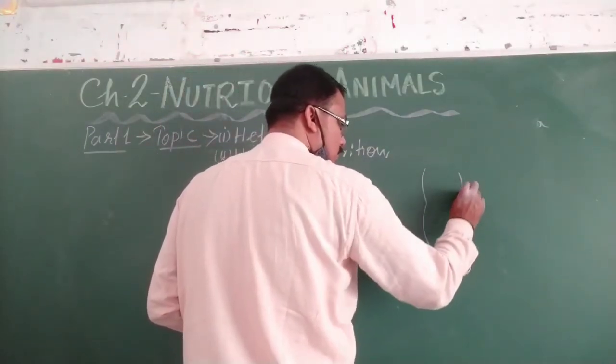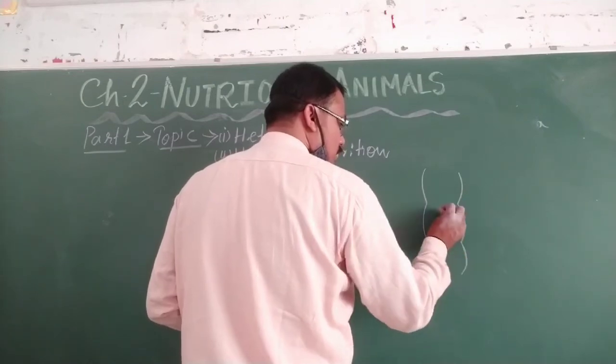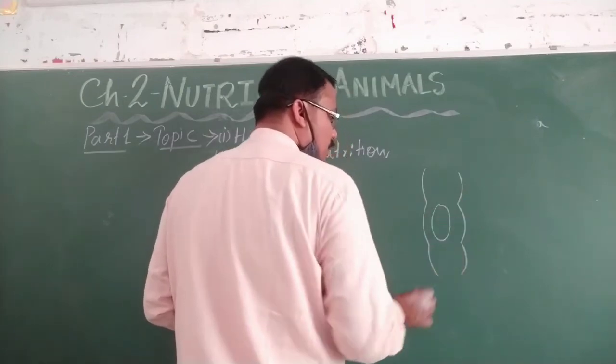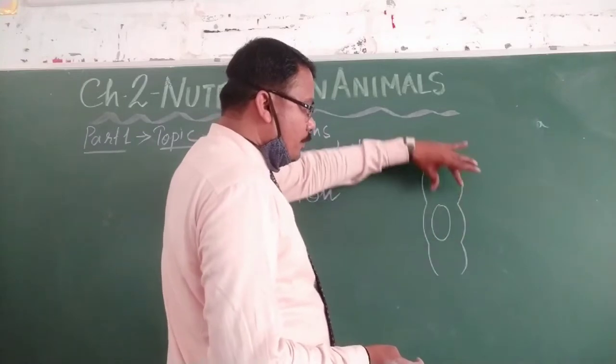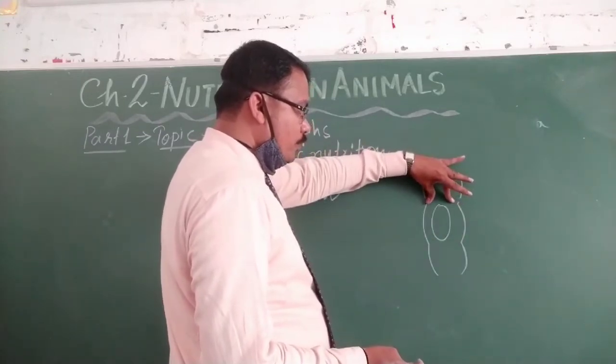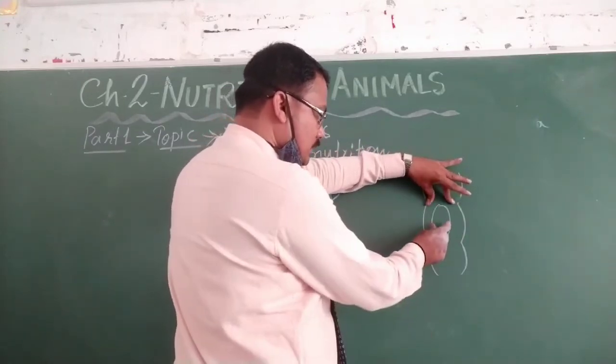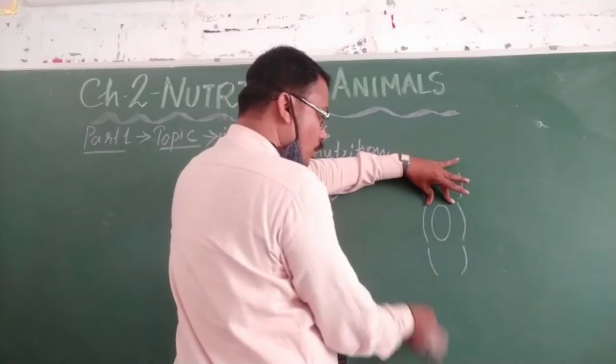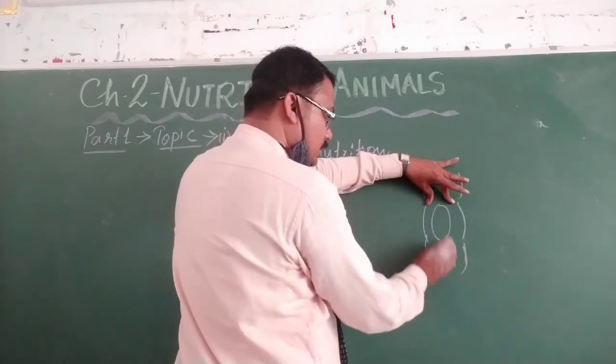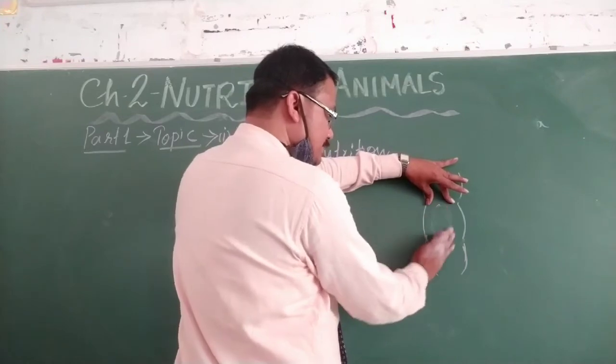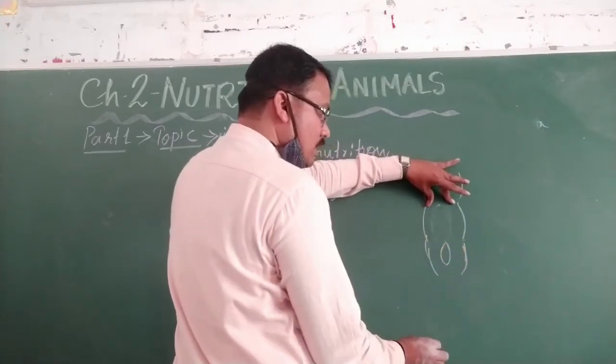Suppose the food is here. When the upper part of the tube presses, the lower part will open and the food slips down.